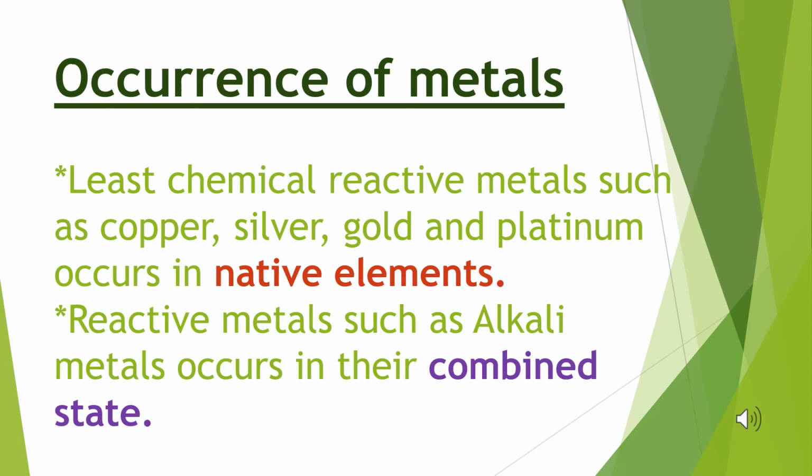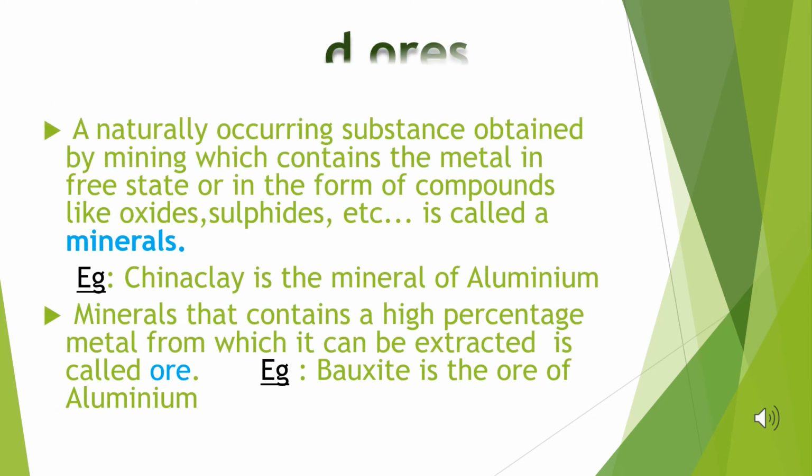These metals occur in nature in a combined state. So depending upon the occurrence of metal, whether native state or combined state, we can choose the suitable metallurgical process. Minerals and the ores.